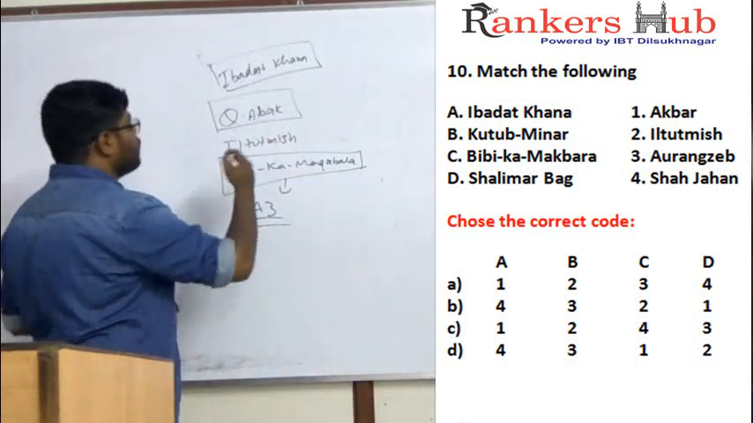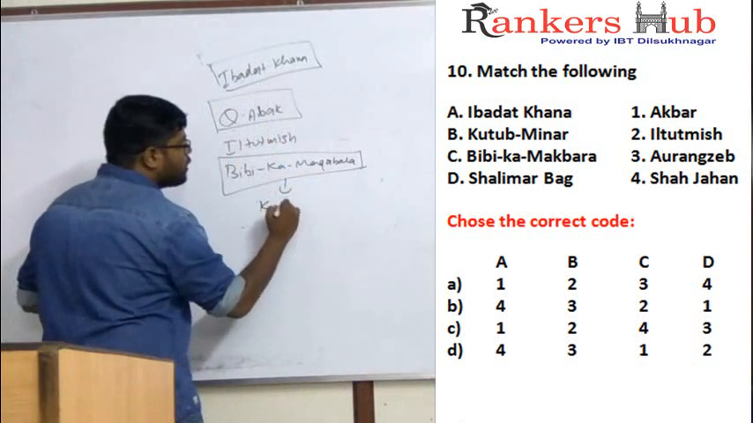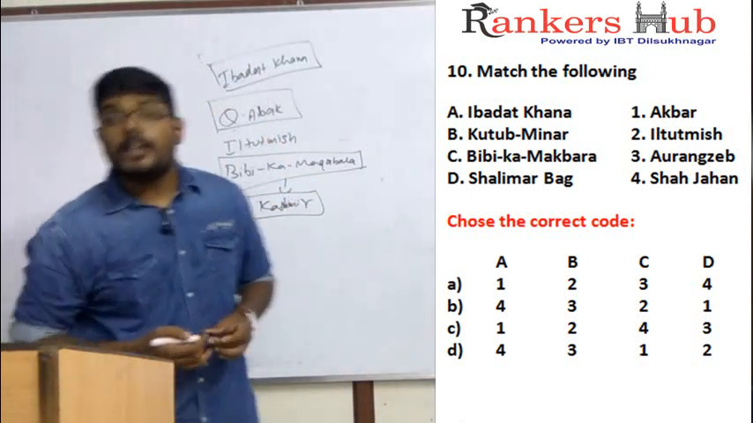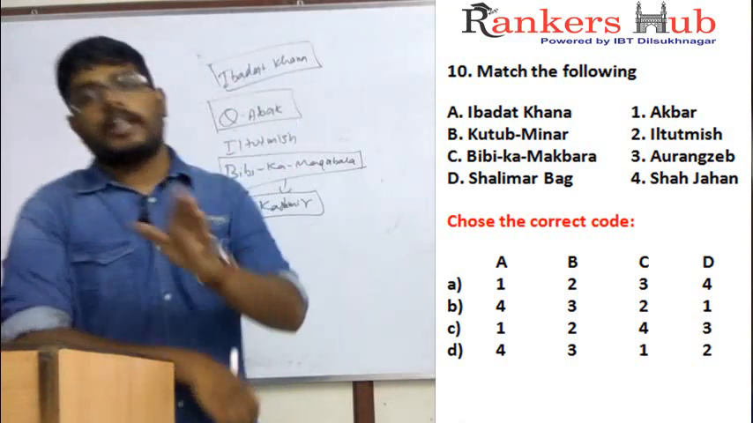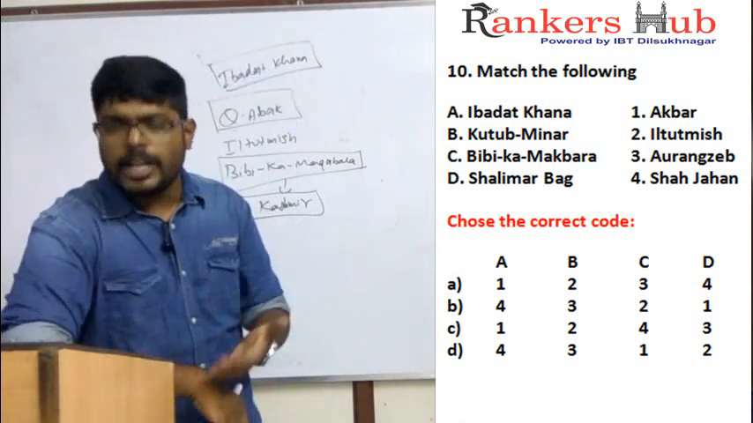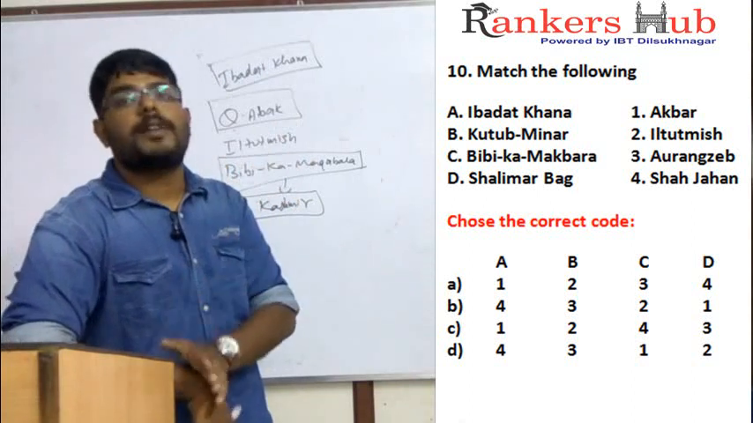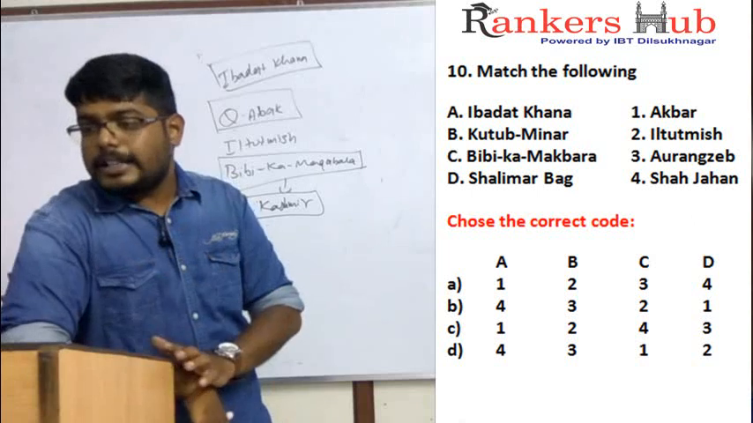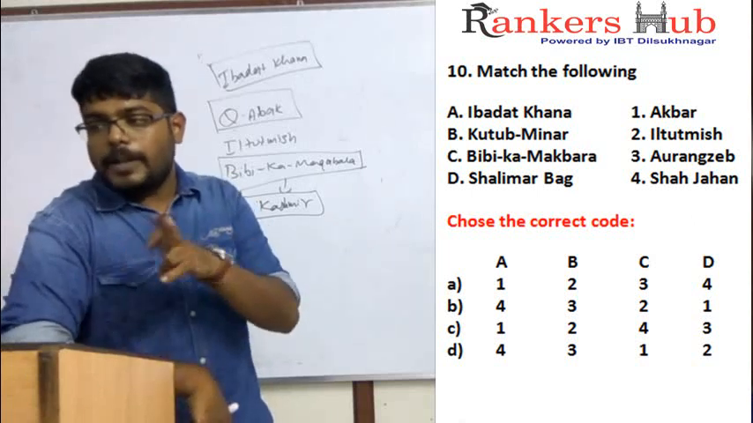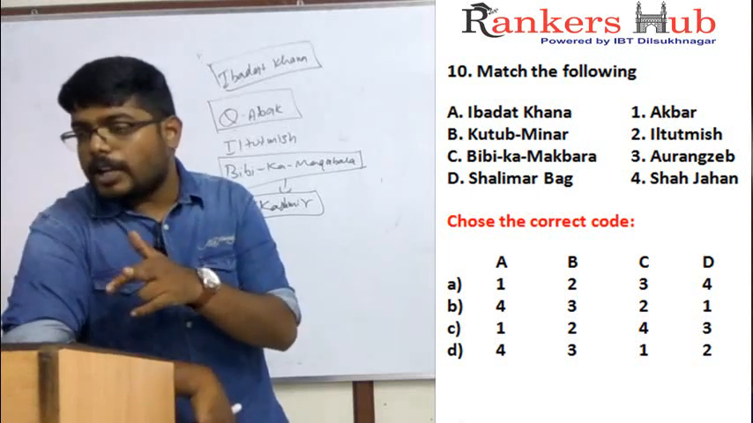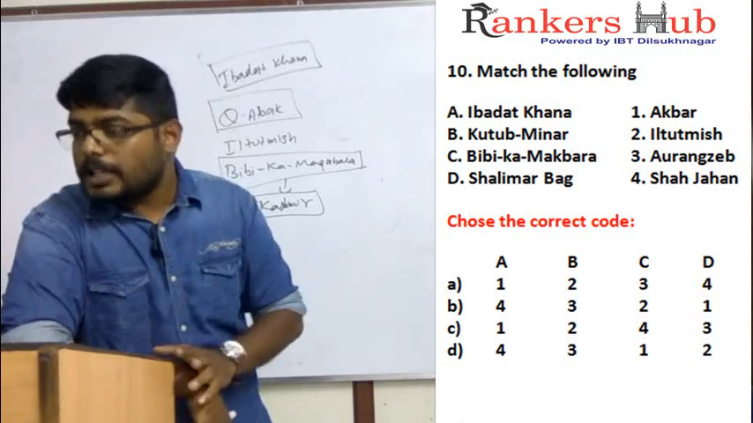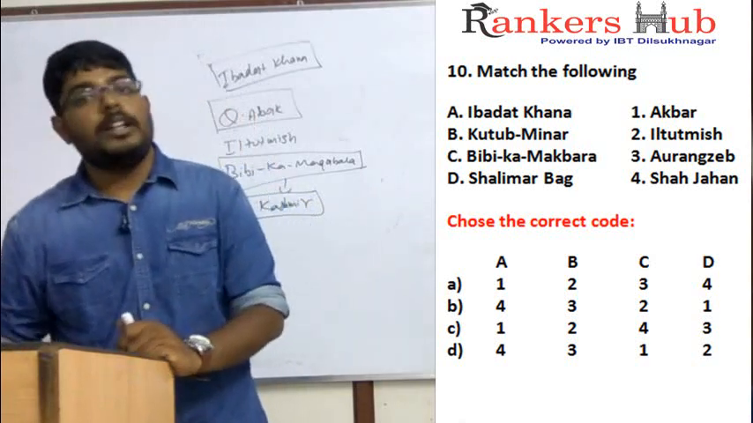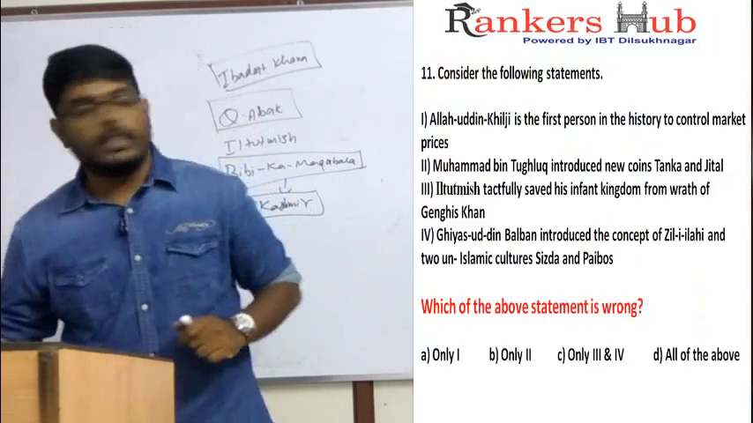Shalimar Bagh is a very beautiful garden present in Kashmir, which was constructed by Shah Jahan. But the original Shalimar Bagh is present in Lahore. On the design of the Lahore Shalimar Bagh, Shah Jahan constructed the Shalimar Bagh in Kashmir. So, what is the correct code now? Ibadat Khana, Akbar; Qutub Minar, Iltutmish; Bibi Ka Maqbara, Aurangzeb; Shalimar Bagh, Shah Jahan. So the correct answer is 1, 2, 3, 4 and option A is correct. Let us move on to the next question.